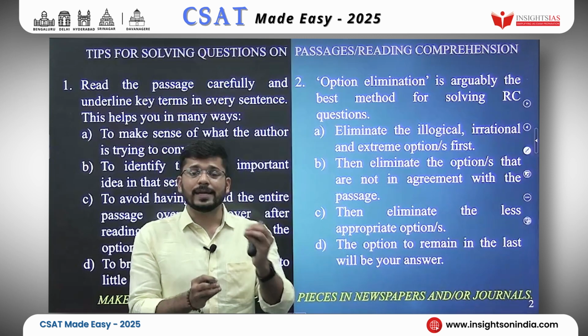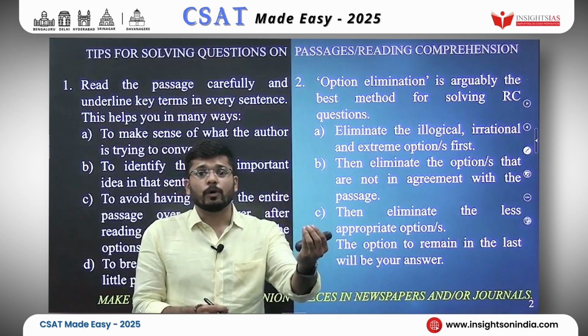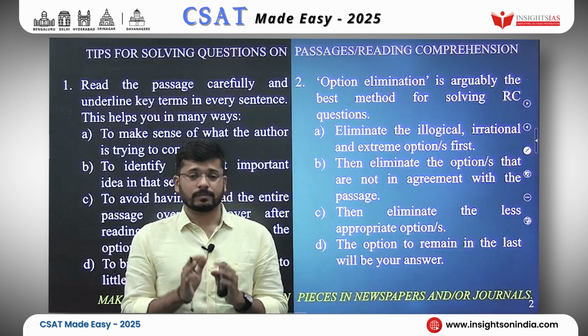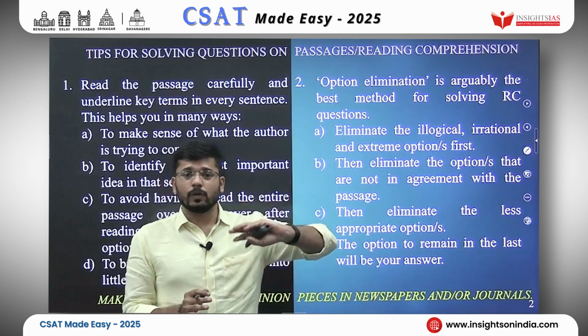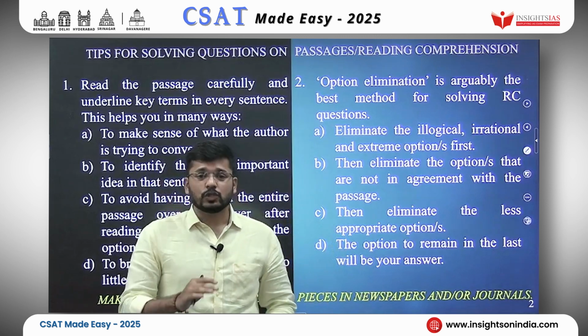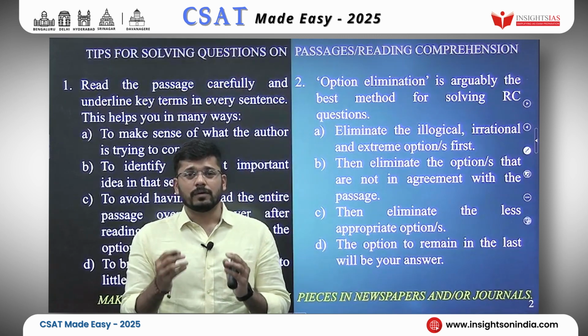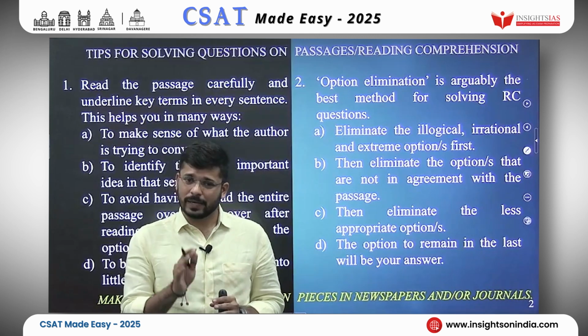So you will have to think in terms of the more appropriate one and the less appropriate one, and leave the less appropriate one. Sometimes you will be confused between 2 options, and according to common sense or rational thinking, both of them will be correct actually.